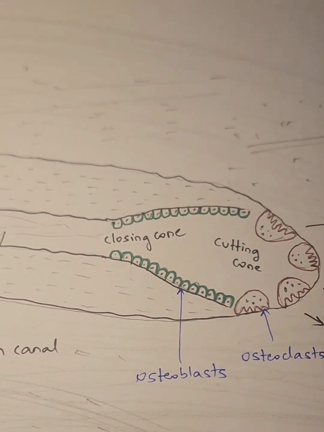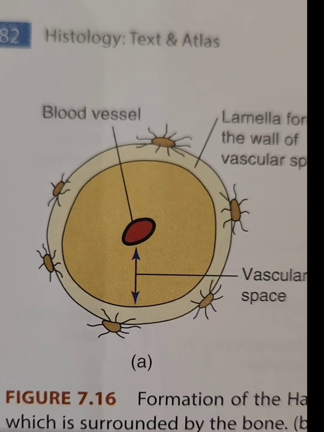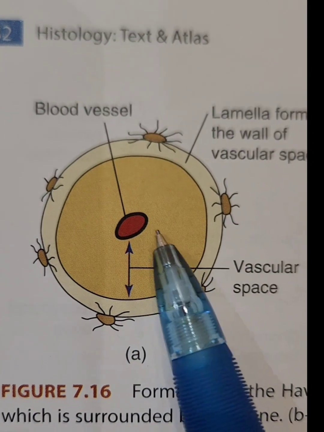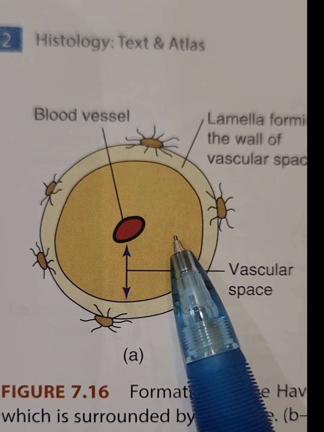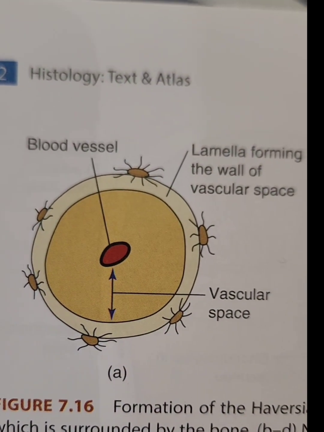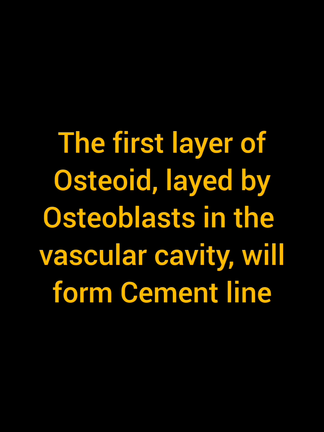We will see this in transverse section now. This vascular space created by osteoclastic activity is slowly closed from periphery to center. The first layer of osteoid laid by the osteoblasts in the vascular cavity is usually not mineralized. This will form the cement line.